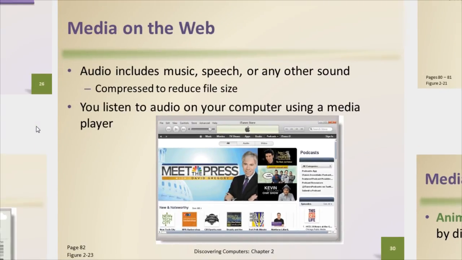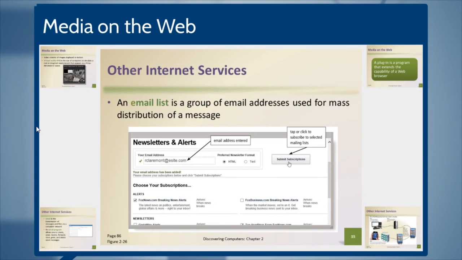You can also include audio on websites. This is something I'd be very careful of using, depending on how you want to use it on your website. If you want to include audio files that people can download for podcasting and those types of purposes, or lectures and things like that, that's a great use of audio on the web. If you like to use audio on your web page when it loads in the background, that's really cute for about 5 seconds. So that's something I would tend to avoid personally, but certainly you can include audio on your site.